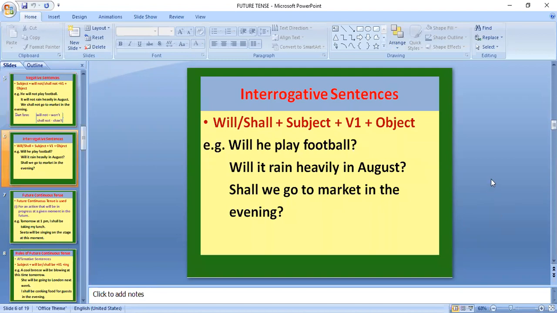In interrogative sentences, the sentence formation is will or shall plus subject plus V1 plus object. For example, will he play football? In this sentence, will is used first, then the subject is he, play is the first form of verb, and football is the object. We use will or shall before the subject.